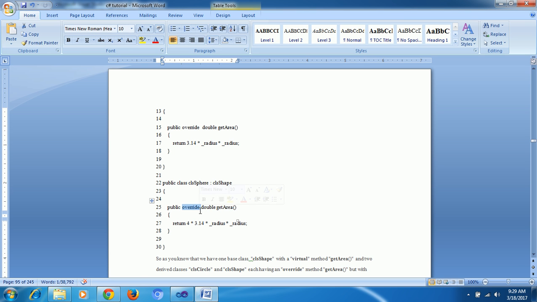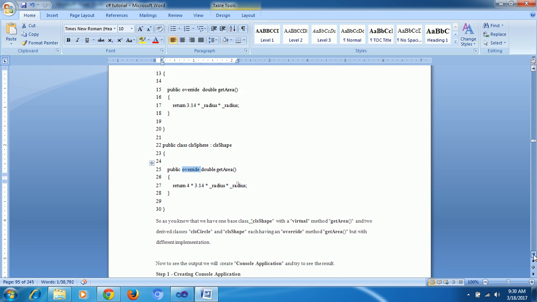These are overriding from this class based on our scenario. If I create an object of this one and call the method, it will trigger this one. If I create an object for the other, it will automatically trigger that overriding method. Next, wait, I will show you an example for overriding.